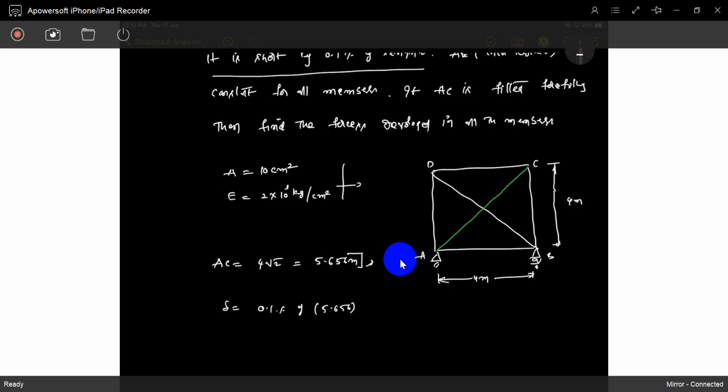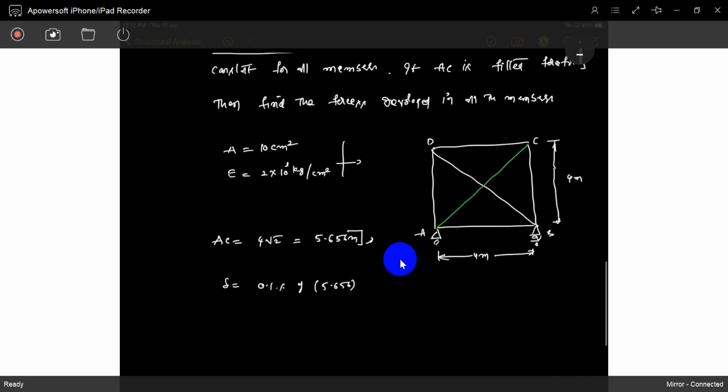So 0.1% short. So no need to find out what is the length of the AC. No need to find out. So just the deformation. What is the deformation? How much is it? 5.6 into 10 power minus 3 meters. That is the deformation in the bar AC.